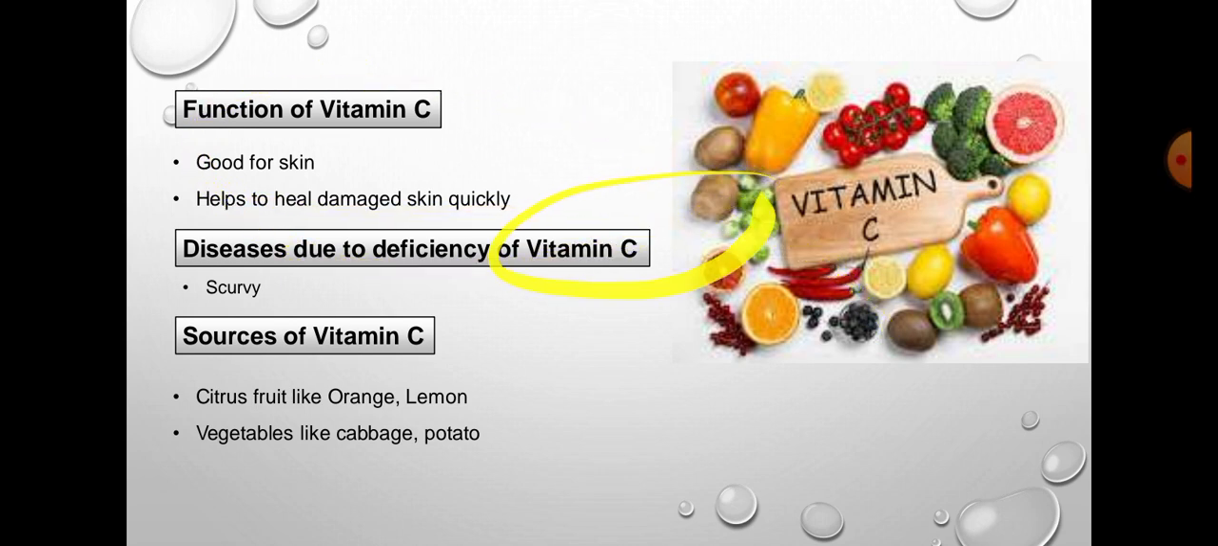Now, the function of vitamin C. It is very good for skin and helps to heal damaged skin quickly. If you have an injury, it will recover quickly when your body has a good amount of vitamin C present, but it will take time when your body does not have vitamin C. It's very good for skin. If you're having pimples, that means you have a deficiency of vitamin C.